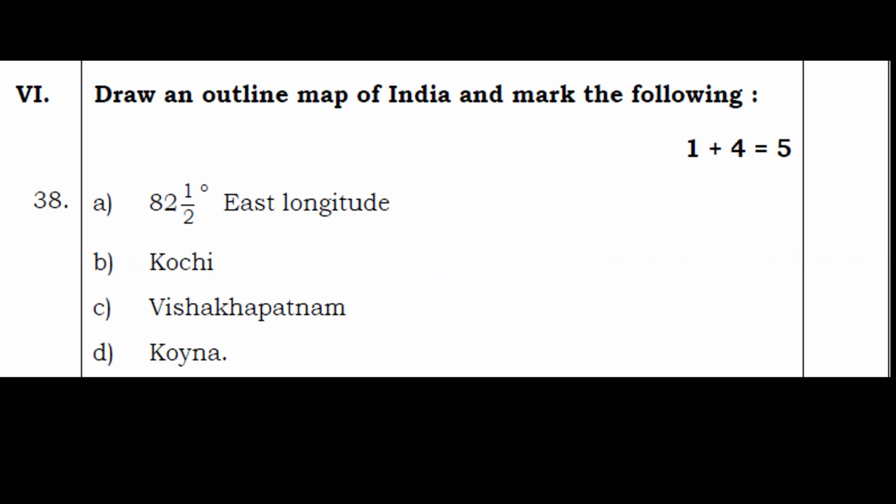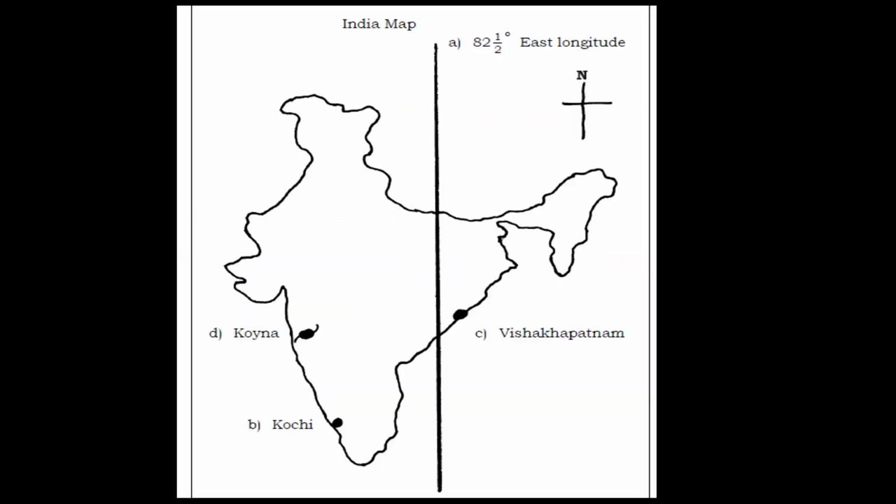Okay, you can take the help of your atlas and your textbook to find the answer. Anyways, it's given here. So you have all the 4 places: 82.5 degree east longitude, you have Koyna, Kochi, and Visakhapatnam lies somewhere here. Okay, and this was the last question of this question paper.